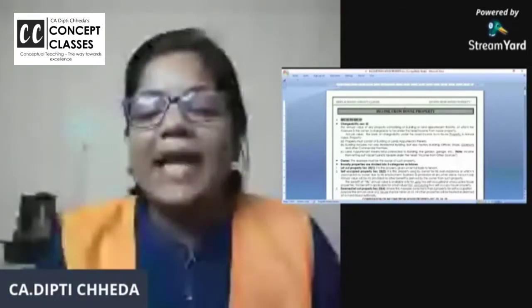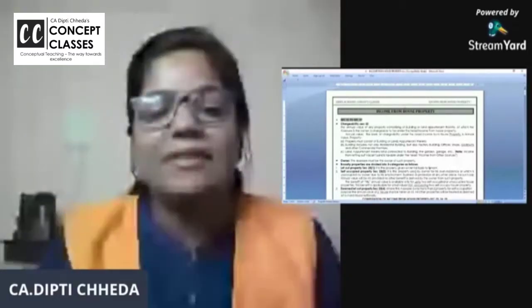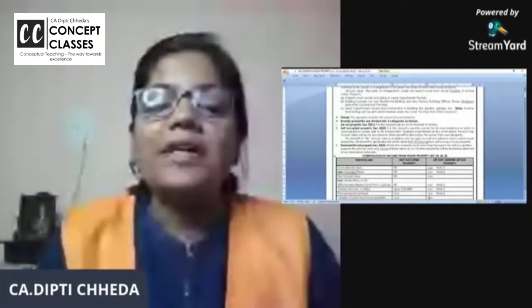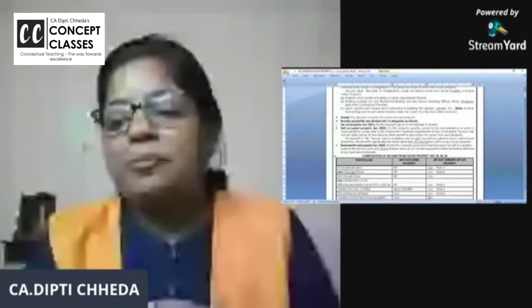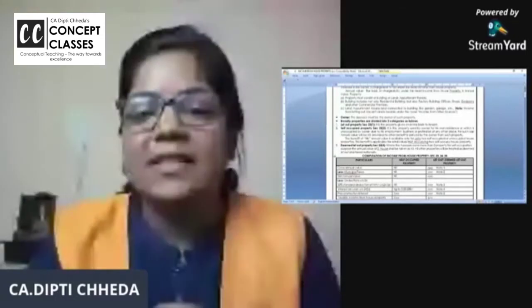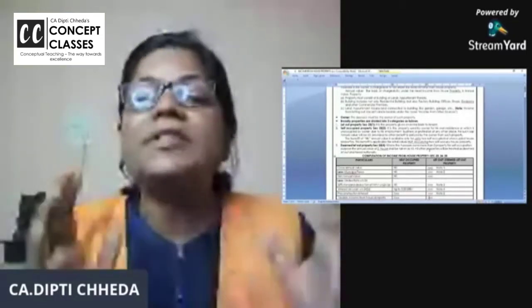So what is taxable here? Income from house property. Now house property can be divided into three types: let out, self-occupied, and deemed let out. Now, what are these three types of properties? Let us start and discuss. Self-occupied property is the property where you stay.